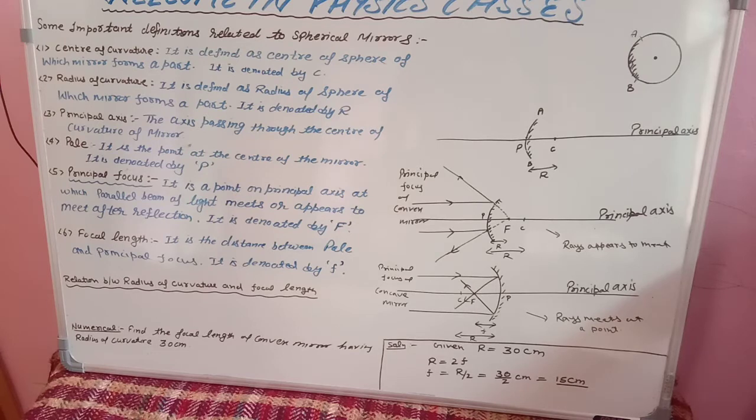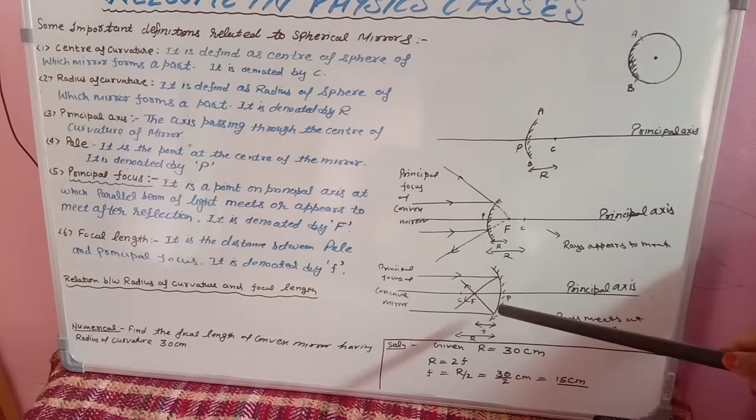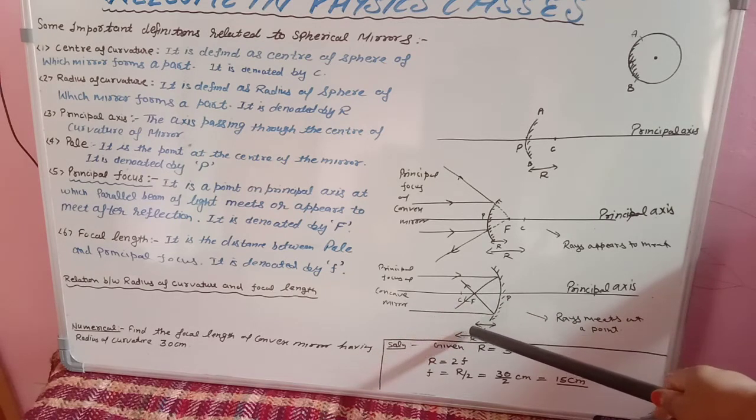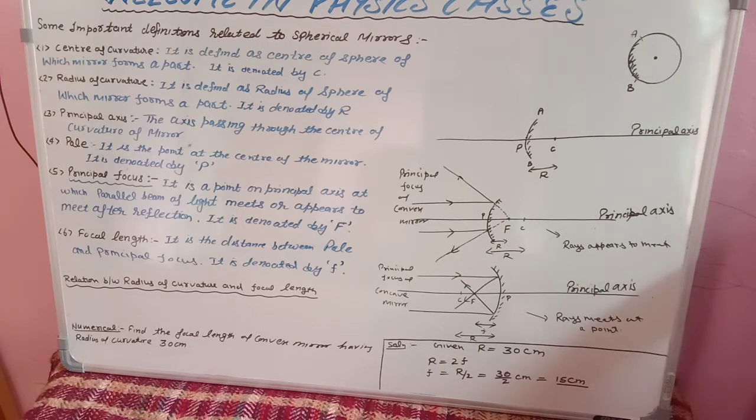Okay, and if it is coming generally that define principal focus, you can write both, you can draw both diagrams. Okay, next is a relation between radius of curvature and focal length. Dear students, the relation between focal length and radius of curvature. First, what is focal length? Focal length is the distance between pole and the focus. Okay, you can see this is your pole, this is your focus. So distance between both is known as focal length and we denote it by the letter small f.